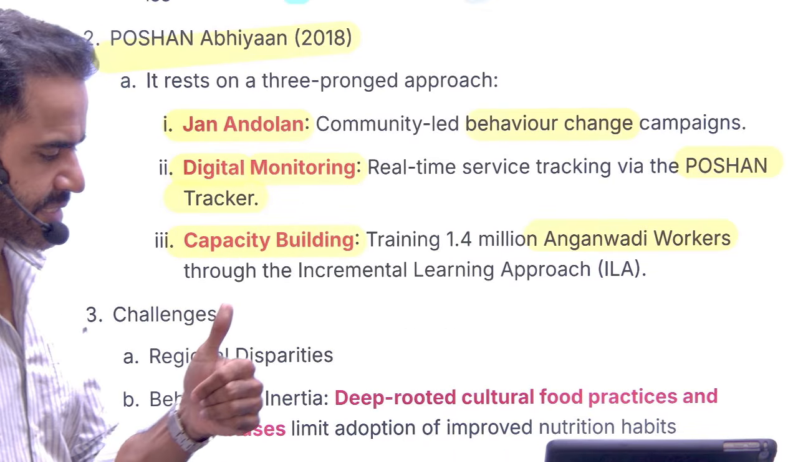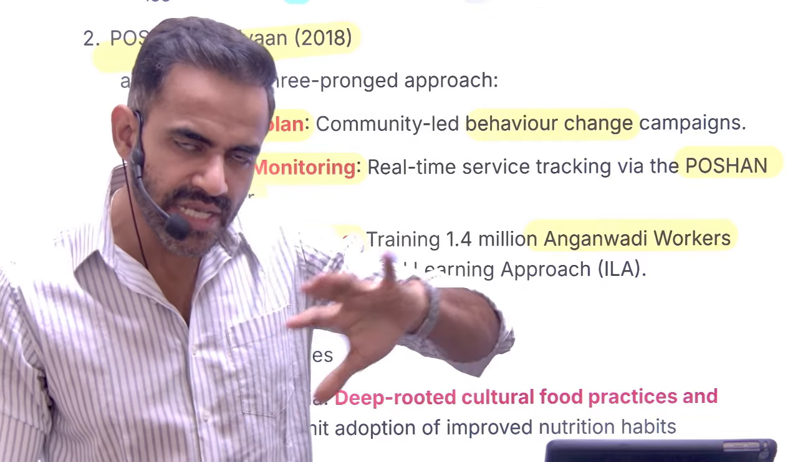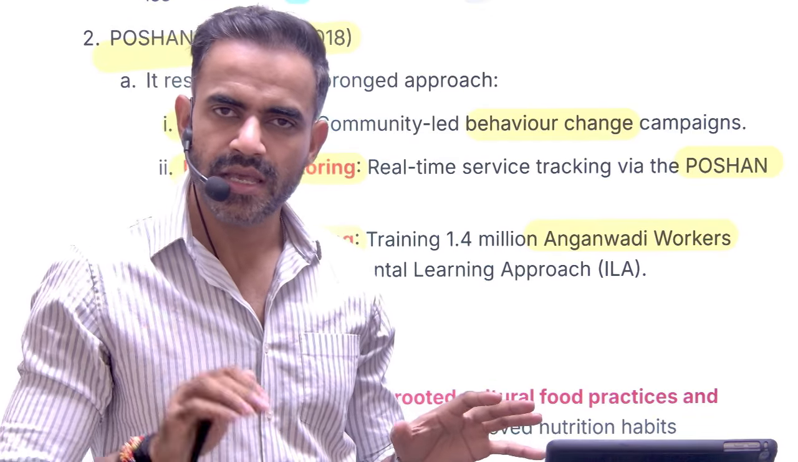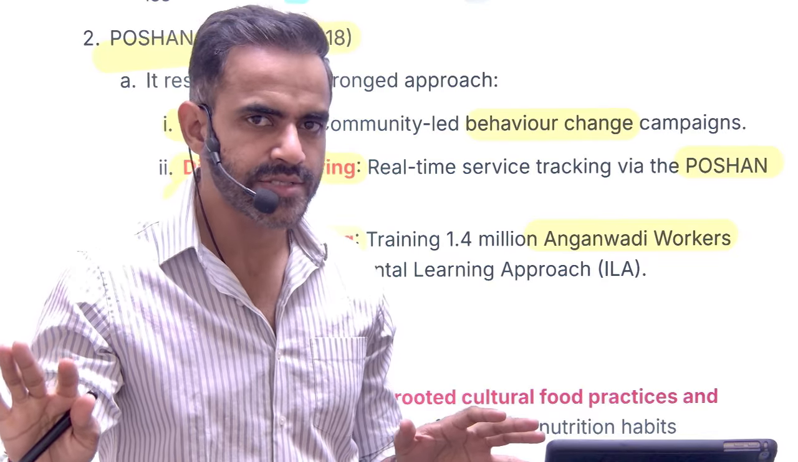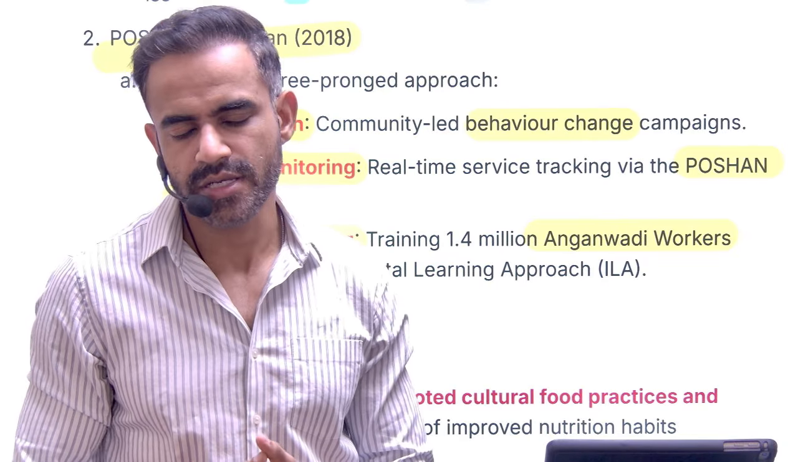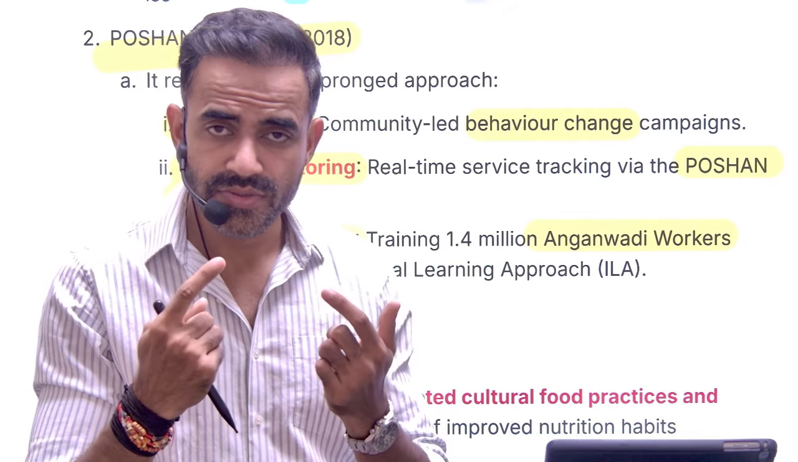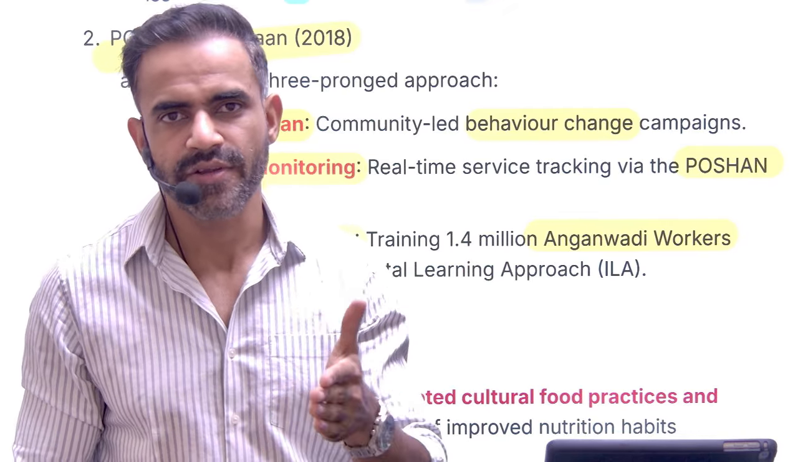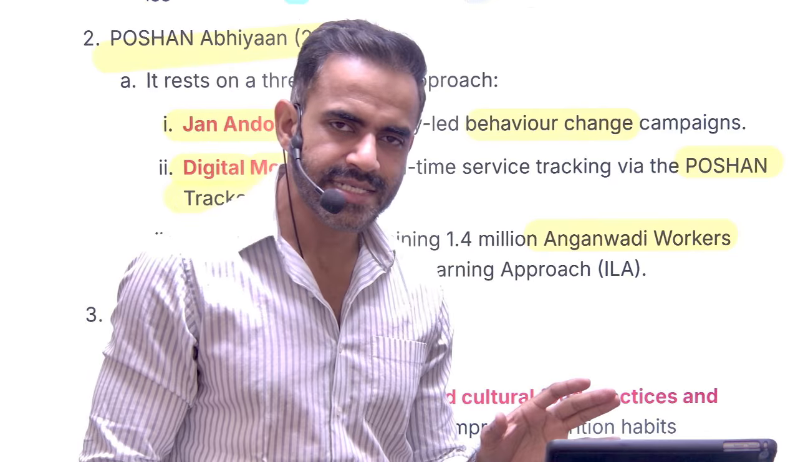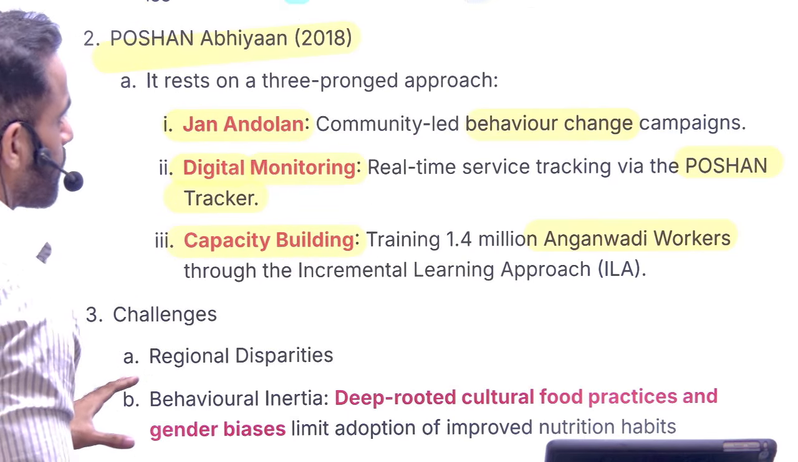So, three important things. A, the government is trying to change the behavior of people. B, the government is trying to provide more skills to the workforce through Anganwadi workers. And then the government is trying to track the performance of different parameters. That is the part of this Poshan Abhiyan.